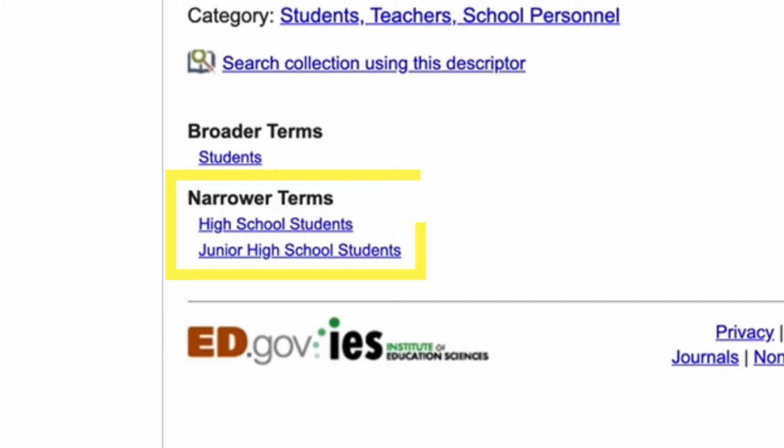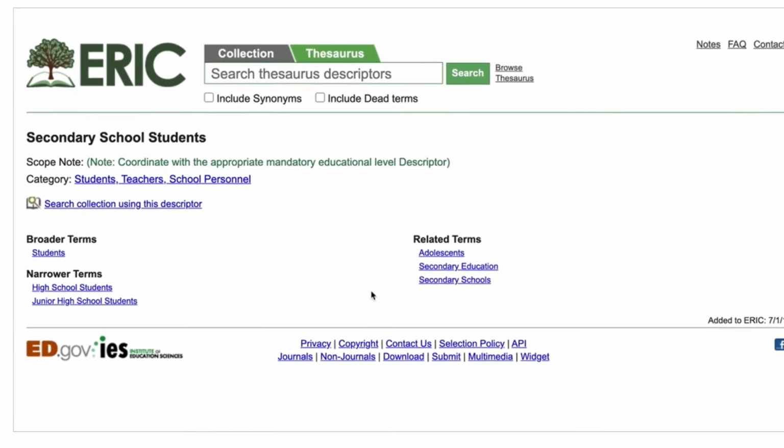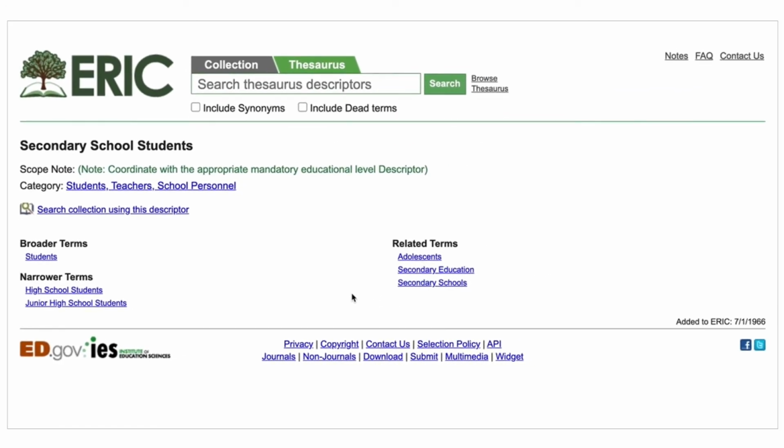Here you see narrower terms. These represent a specific example of a subject, or they can be a single part of a larger entity. They can be used to find research on more specific topics. You can expand your search for additional descriptors by working your way up or down the hierarchy to find even more terms to use in a search.